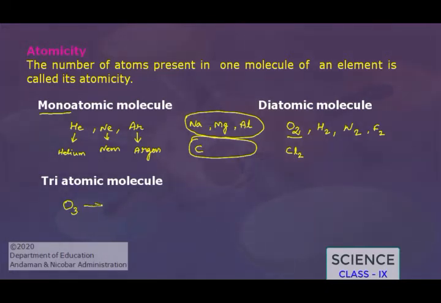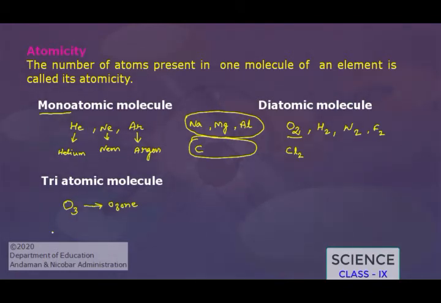O3 is ozone. The molecular formula of ozone is O3. See here the atomicity of O3 is 3. That is why it is called a triatomic molecule. In a triatomic molecule, the total number of atoms present in a molecule must be 3. So here in ozone, O3, 3 atoms of oxygen are there. So this is the example of a triatomic molecule.